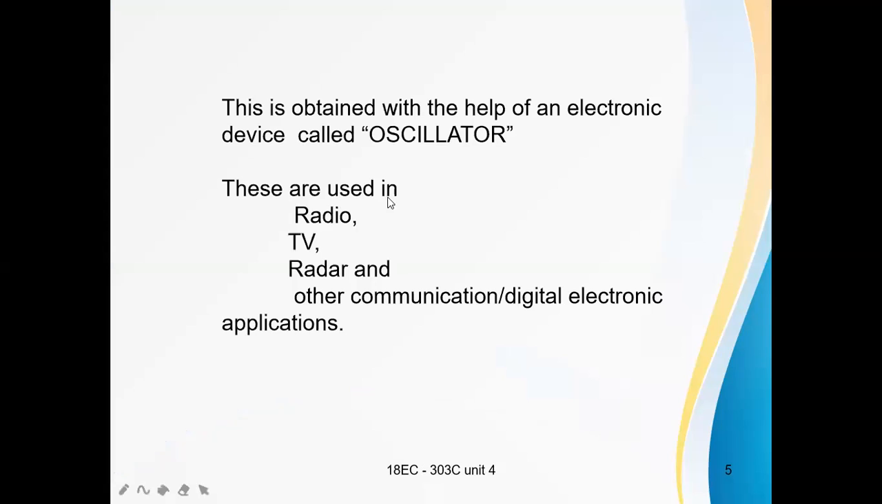Oscillators are used in radios, televisions, radars, and other communication or digital electronic applications. Wherever particular frequency ranges need to be generated, oscillators are used. Mostly they are used in radios, televisions, radars, communication applications, or any digital electronic applications.